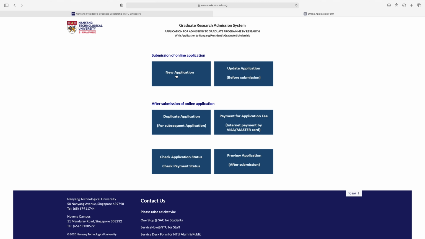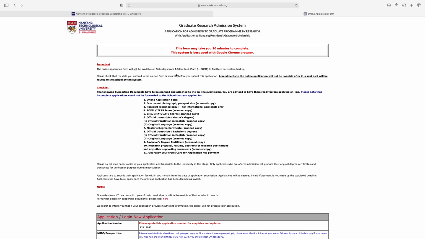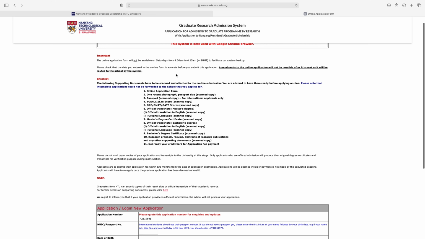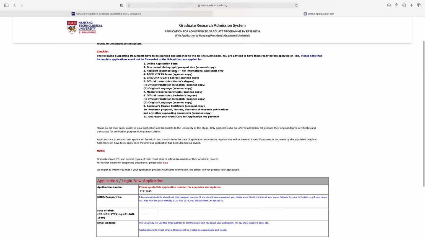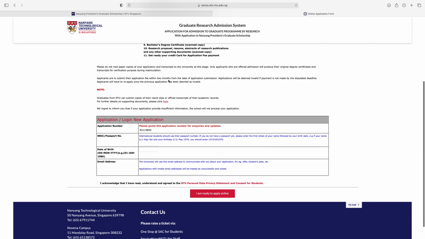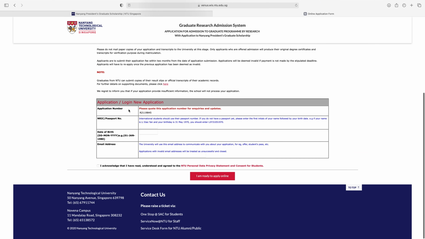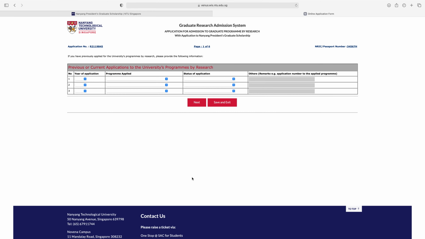So now just click here, new application. Here the online application form will not be available on Saturday from 4 am to 4:15 am to facilitate our system backup. You can check some information from here. This is the checklist of documents, and scroll down here you can see application login, new application. This is the application number. So here write your passport number, then date of birth, first day, month and then year, like this. And here write your email address, check this box and click here, I am ready to apply online.